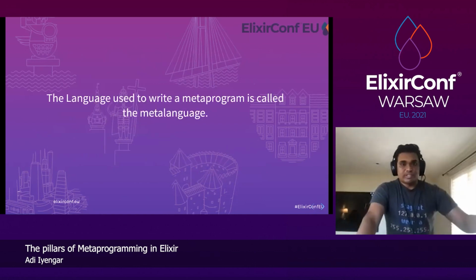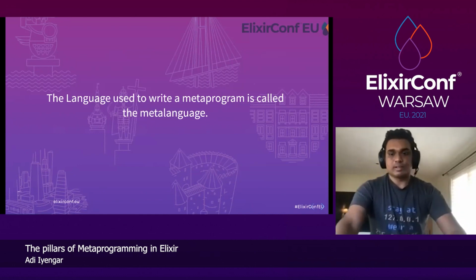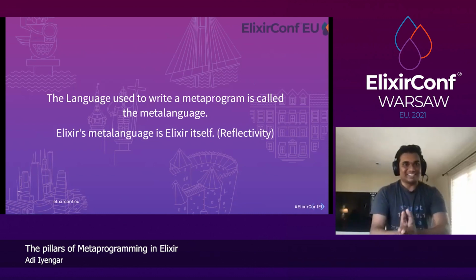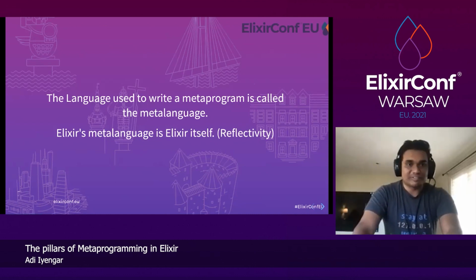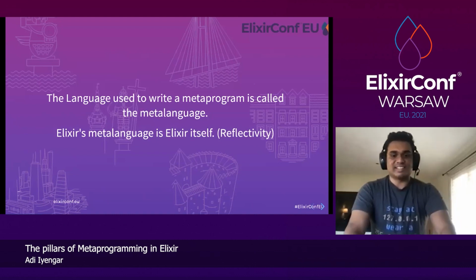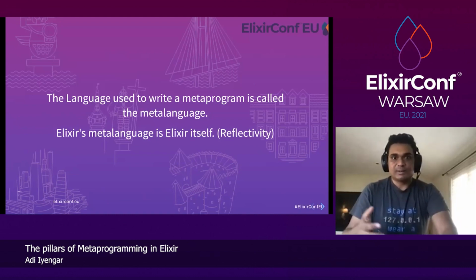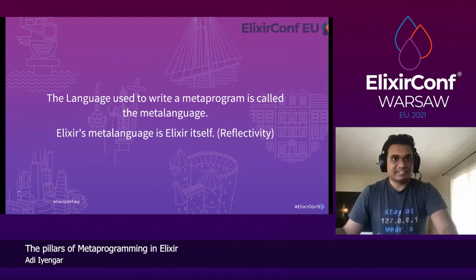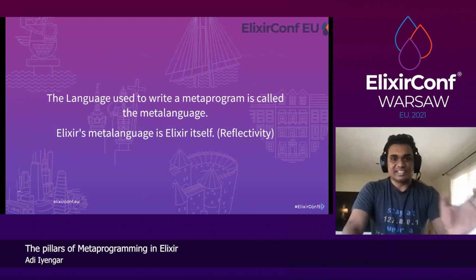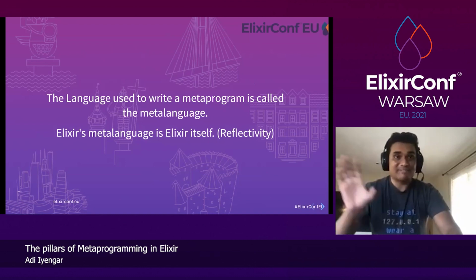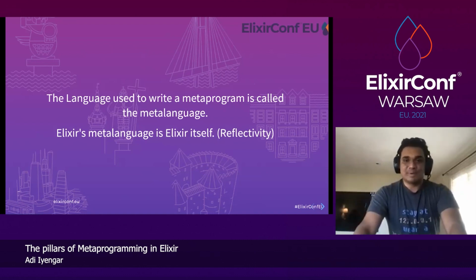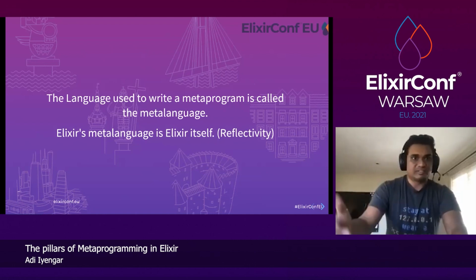The language that's used to write the metaprogram is called the meta language. There are languages like Elixir, whose meta language is themselves, and that feature is called reflectivity. What that allows you to do is extend Elixir's functionality in Elixir itself. I've heard this story that 90% of Elixir is written in Elixir. I have not fact checked it, but I've heard it. But such things are possible because of reflectivity.